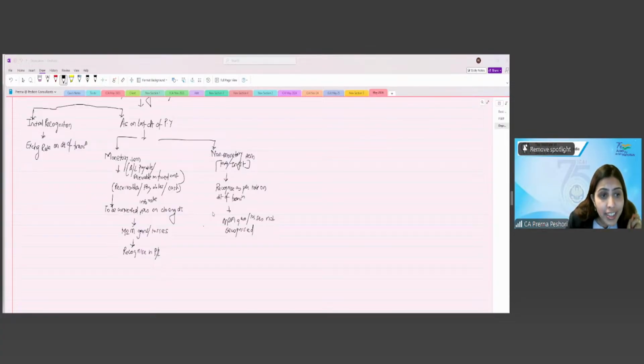There is only one exception to this. What is the exception? Unrealized revenue gain or losses are allowed as deduction for monetary items, not for non-monetary items.